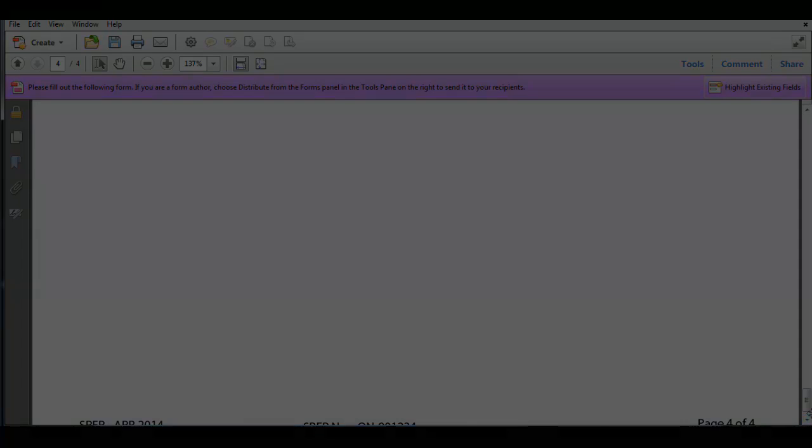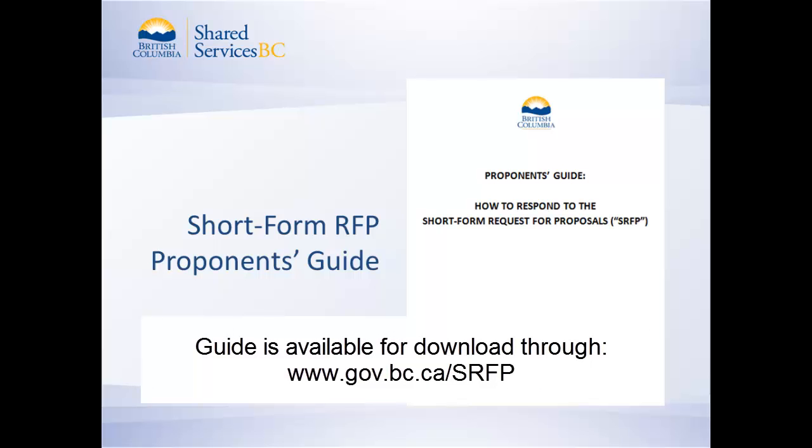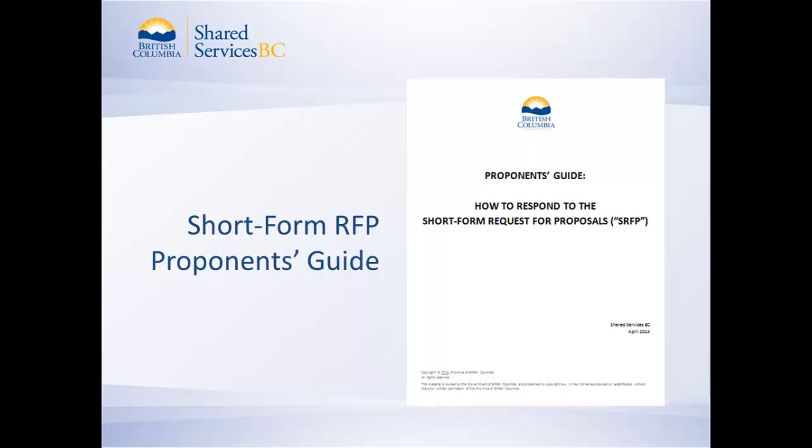That's the entire document. So if you have any other questions, if you're not too sure how you should be filling out the appendix or how this works, keep in mind that besides the videos that we have made available for you, we also have a proponent's guide. So you want to have a look at that guide. It's not very long, about 8 pages, and it provides a lot of information that you're going to find useful when completing your Appendix A. And of course, as I say throughout the videos, the number one source for information on a specific SRFP is the government contact person. Don't be shy about asking questions. Get the clarity you need on the SRFP so that you can write the best proposal possible.